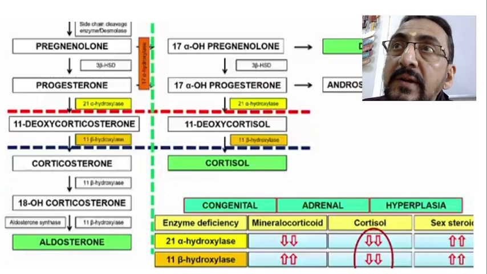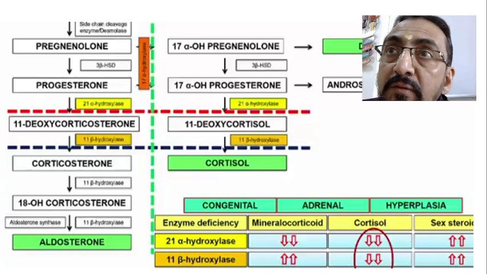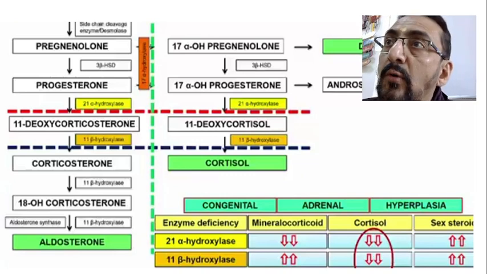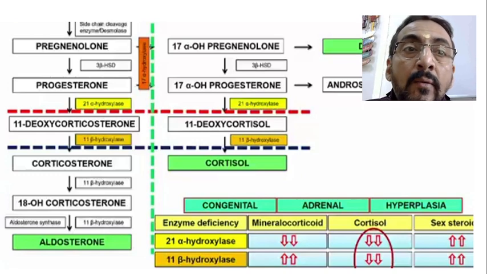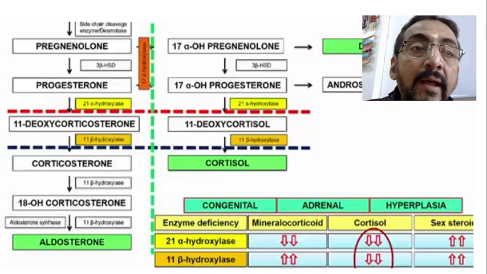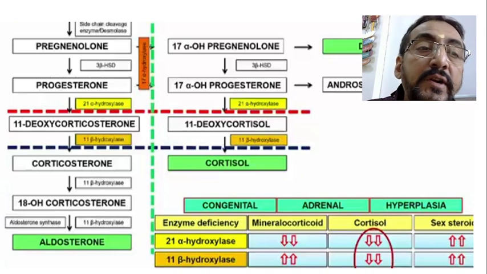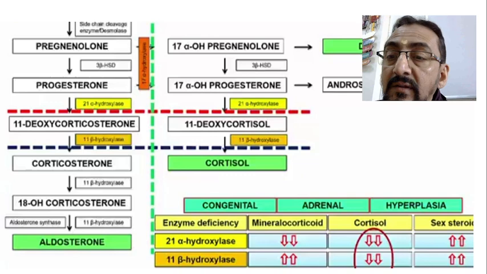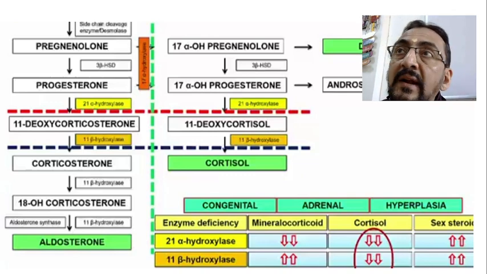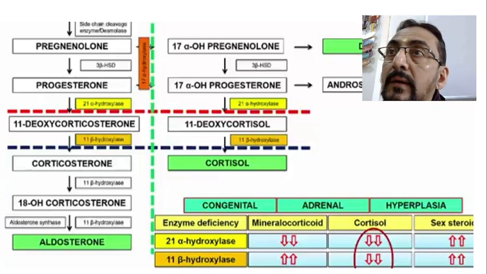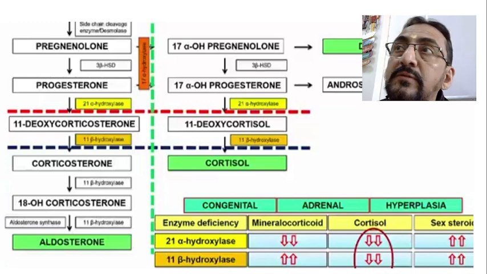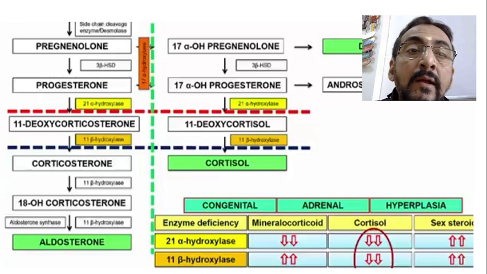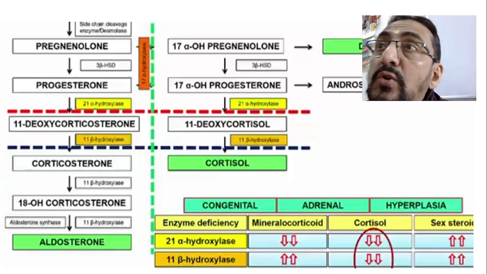So these remaining precursors, which are not utilized by these enzymes, remain in the blood and go on accumulating, and now they are converted to DHEA and also androstenedione. They are converted into DHEA and androstenedione. So this is the androgen pathway. See, this is aldosterone, this is cortisol, this is androgen. These two are not formed. The precursor is loaded there. So what to do? They go into the next pathway here. So they will be converted into androstenedione.